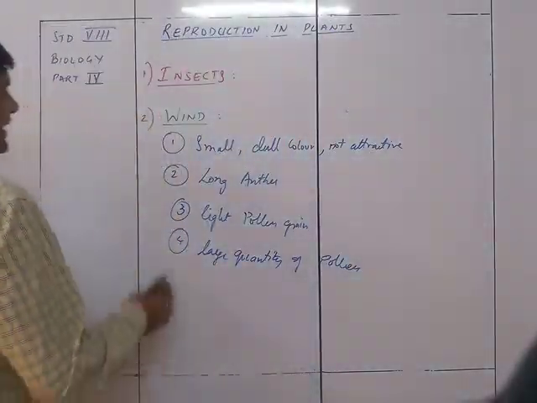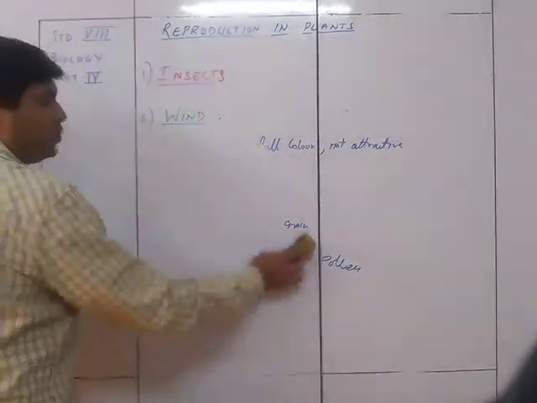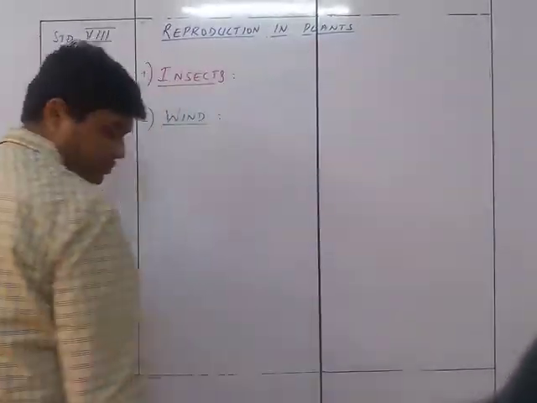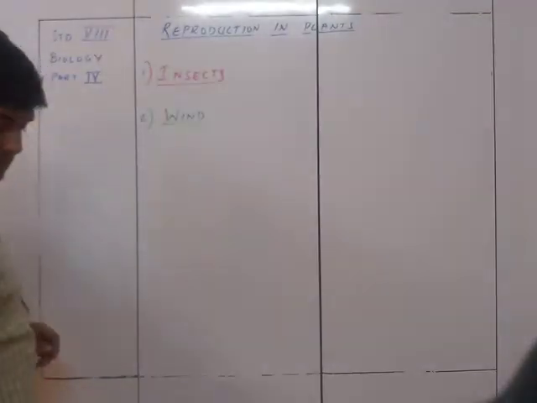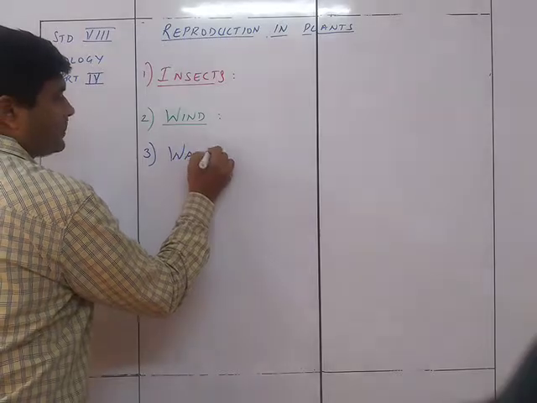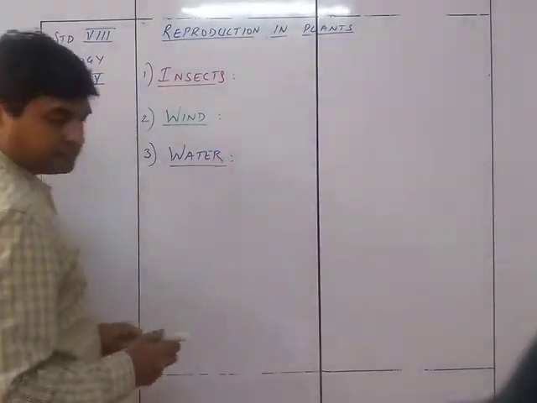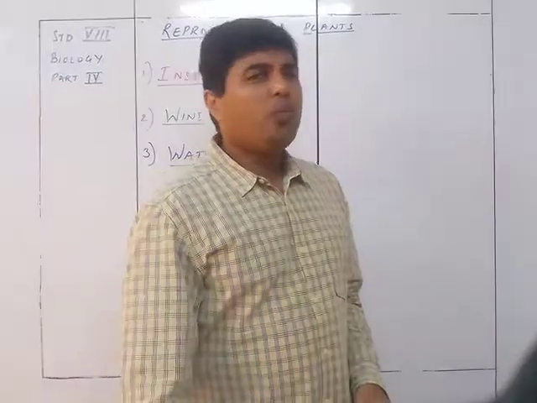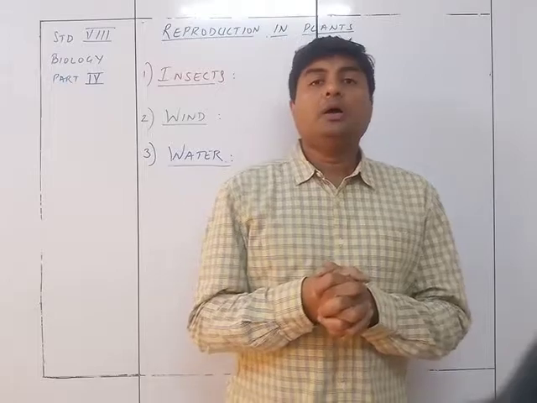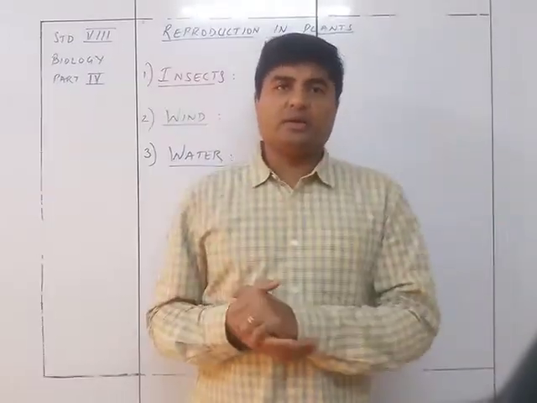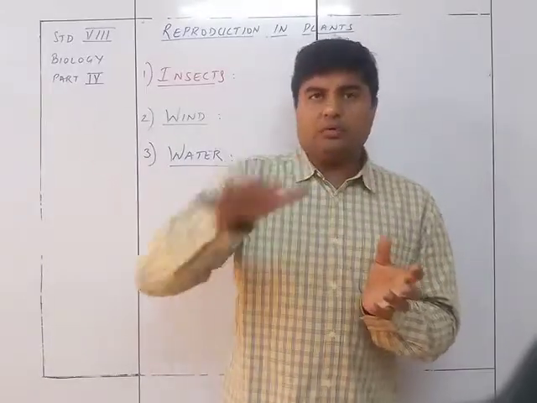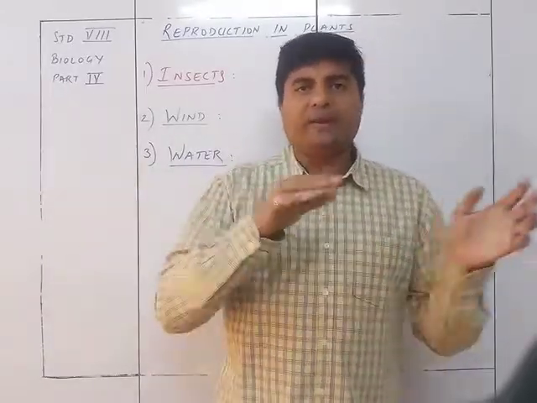We now move on to the last kind of pollination, that is water pollination. So the last agent is water. Water pollination and wind pollination are, to a certain extent, quite similar, because wind was carrying the pollen grains in air, whereas in water, the water is going to carry the pollen grains along with it when it flows.